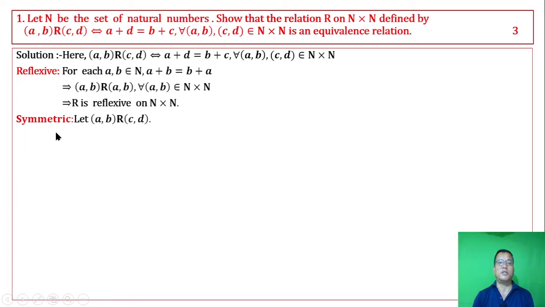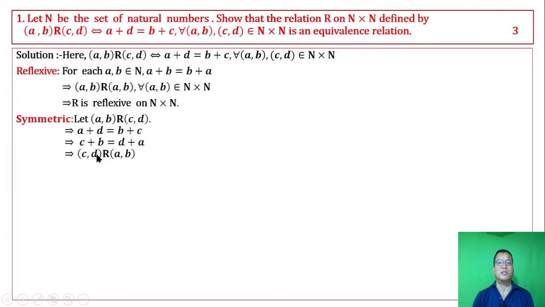Next, symmetric. Let (A, B) be related to (C, D). Then A plus D equal to B plus C by definition. This can be written as C plus B equal to D plus A, since the commutative property of addition holds over the natural numbers.